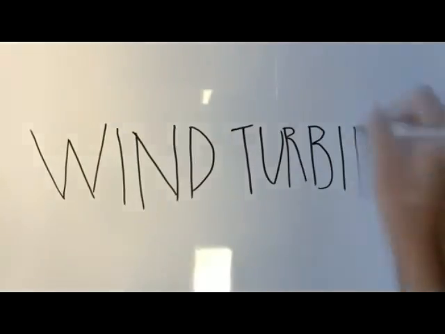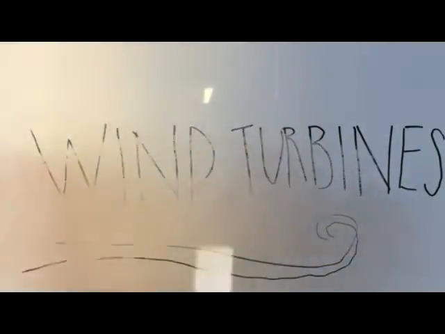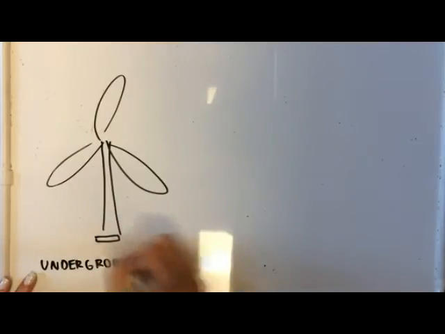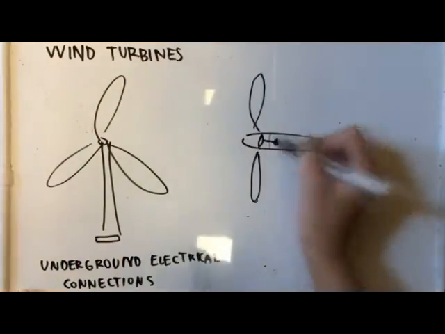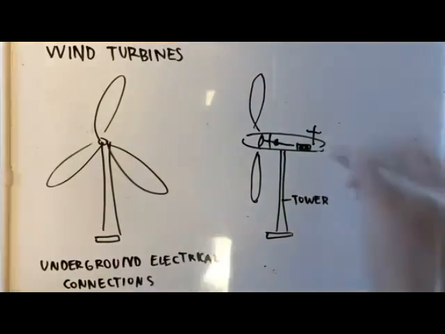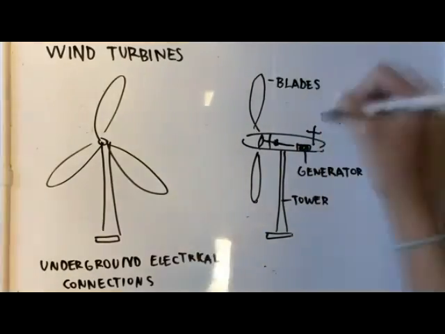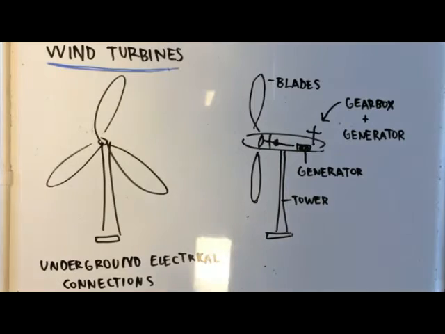The windmill consists of 2 to 3 curved propeller-like blades that rotate around a rotor. The rotor is connected to the main shaft, which spins a generator to create electricity, and most of the time, wind turbines are mounted on a tower to capture the most energy. Potential U.S. wind energy production in 2020 can generate enough power for 25 million homes annually, and wind energy only costs about 2 to 6 cents per kilowatt hour.